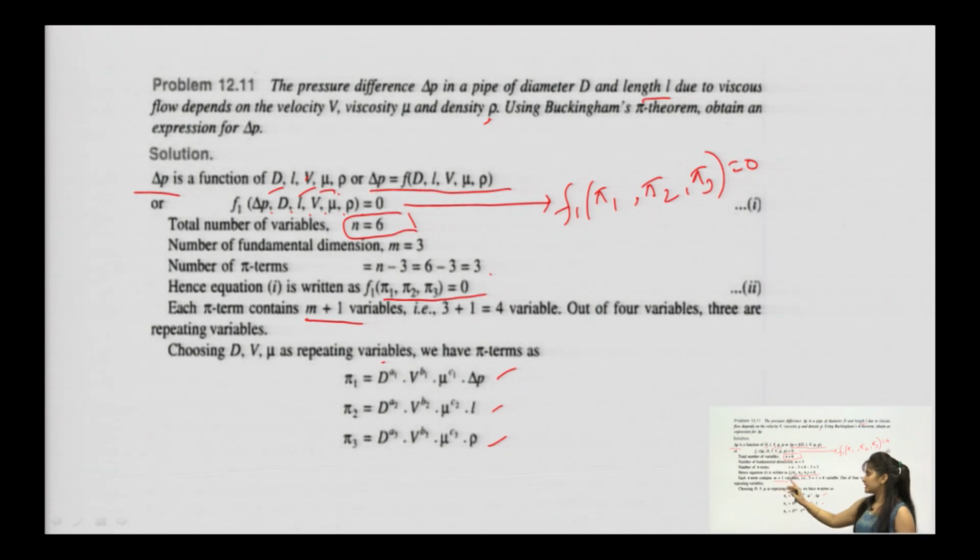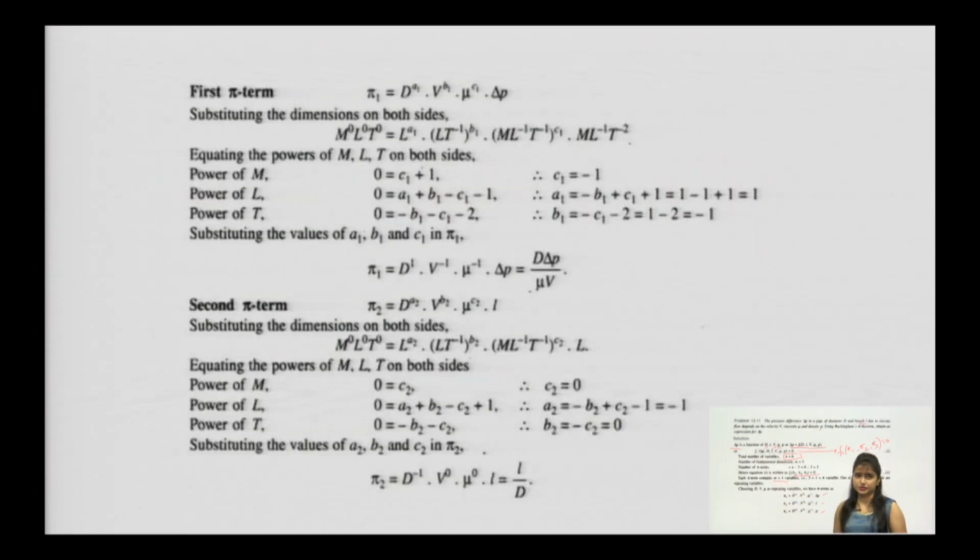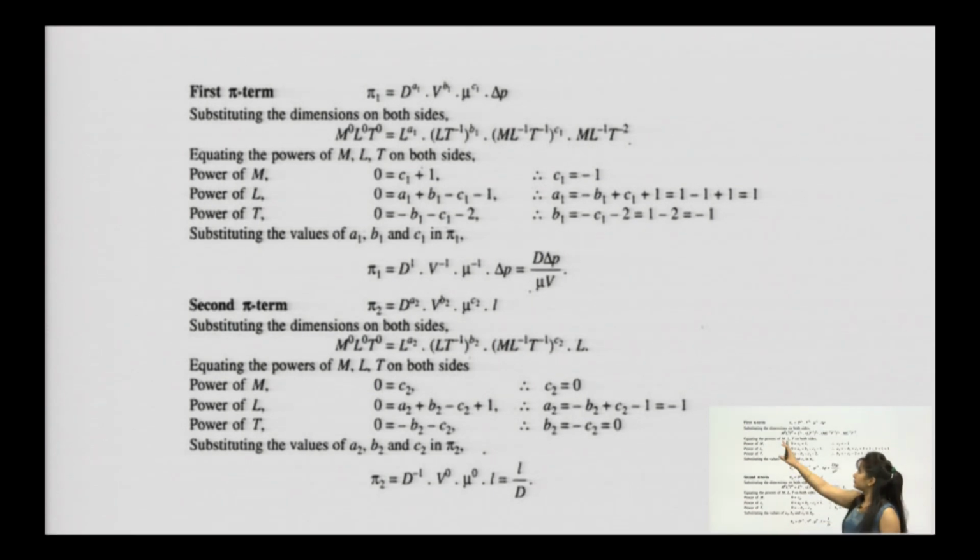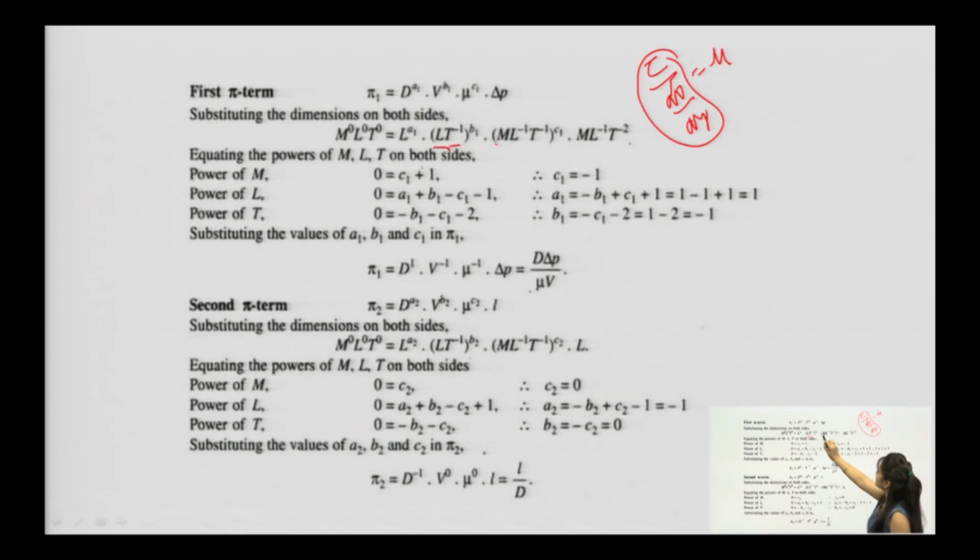Now, we will be solving each pi term and hence obtaining a relationship. The first pi term was d to the power a1, v to the power b1, mu to the power c1 and delta p. Pi is a dimensionless number, M0 L0 T0. Diameter is L to the power a1, velocity is meters per second, means L T minus 1. Viscosity is calculated with the help of shear stress by change in strain, and after solving, its dimension is M L minus 1 T minus 1, and pressure is M L minus 1 T minus 2.